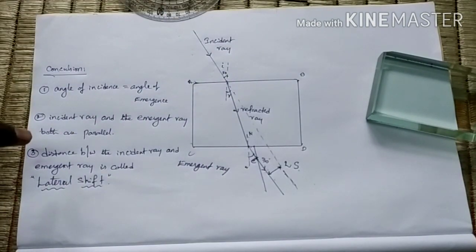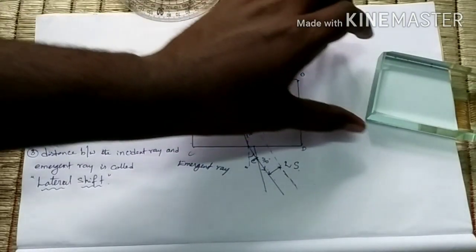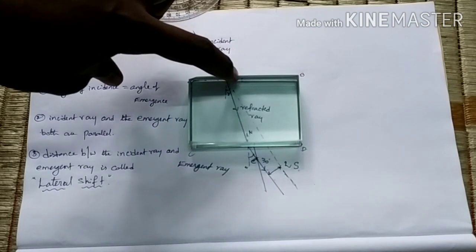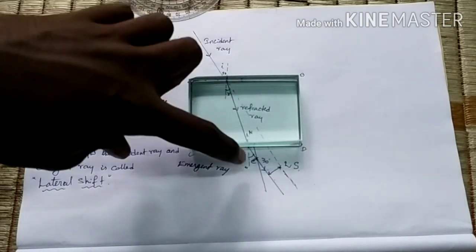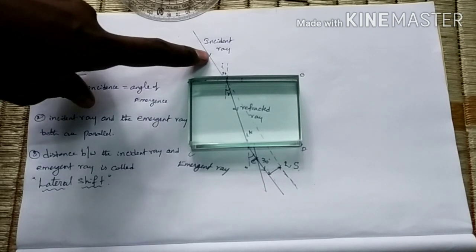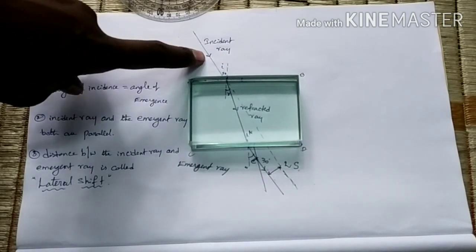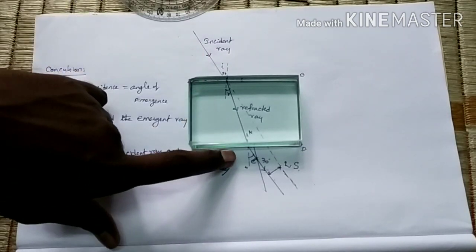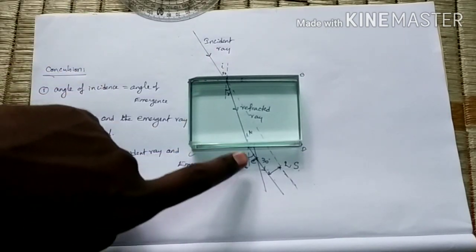In this activity, first we incident the light through the normal. When we incident the light through the normal, we observe that there is no deviation of light, and after that we incident the light at some angle to the normal. Then what happened?